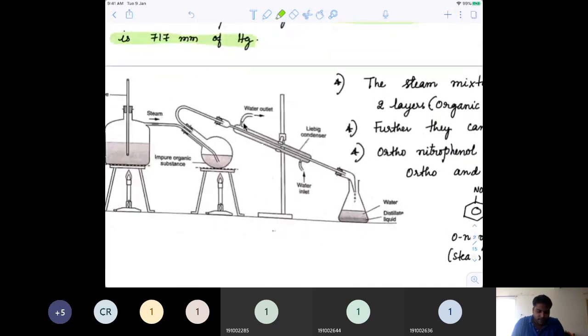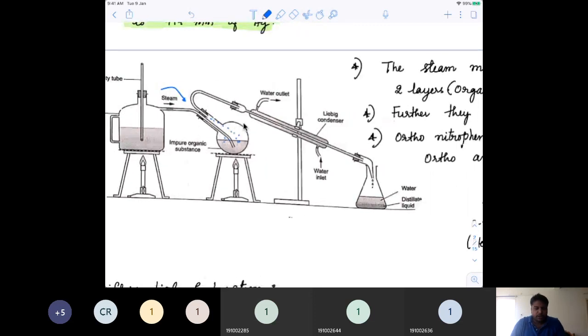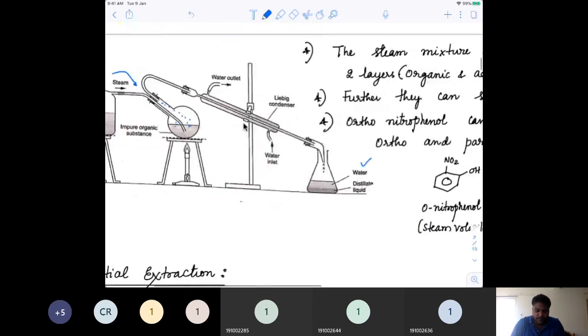Okay. So you can see that here. This is the steam generator, guys. On the left side you would see the steam generator, and steam is going into the solution, right? As the steam starts mixing, you will see the organic compound start coming out as vapors and condense here. As it condenses, the important part is it should be immiscible with water.